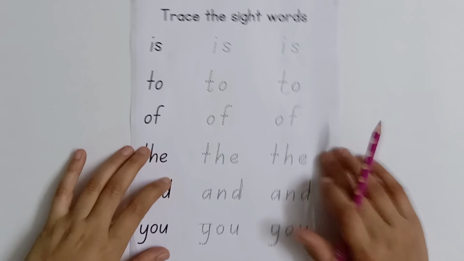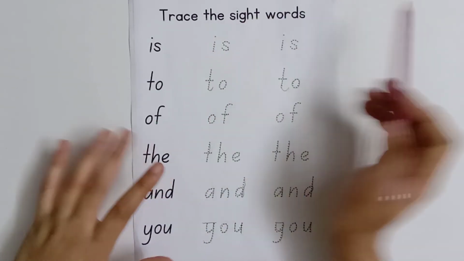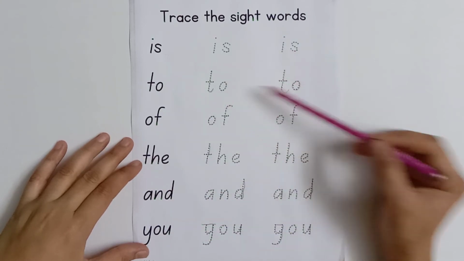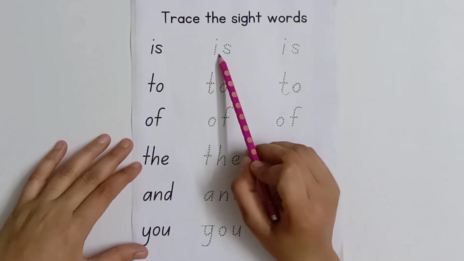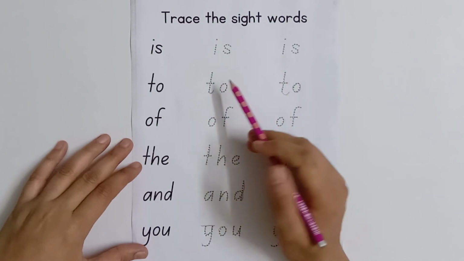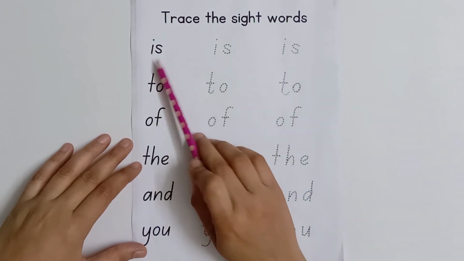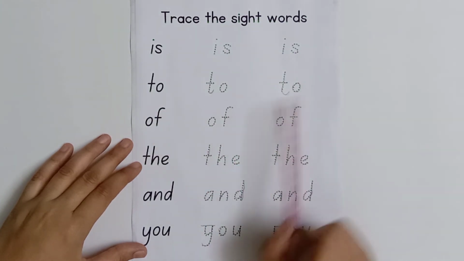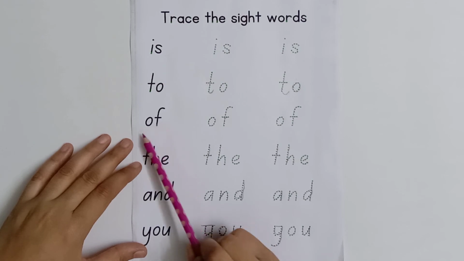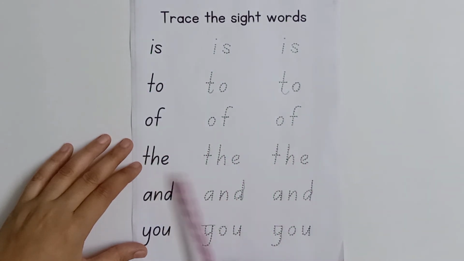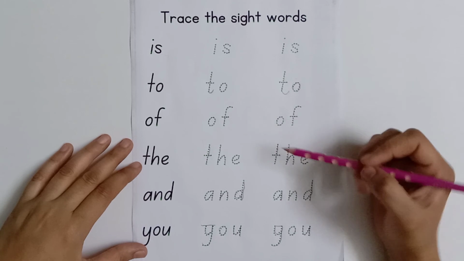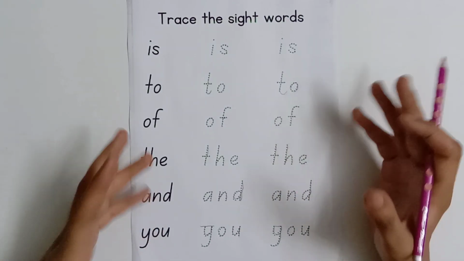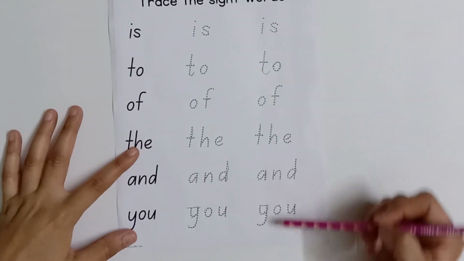After this worksheet, our next worksheet is trace the sight words. In this worksheet, on the left side, I have written some sight words and on the right side, I have written them in dotted form. So Amish is supposed to trace these dotted form sight words and along with writing, he's supposed to read them aloud, right? T-O, to, O-F, of. So like this, he's supposed to read aloud as well and he's supposed to trace the dotted form as well. So this gives better practice of all the sight words, right?